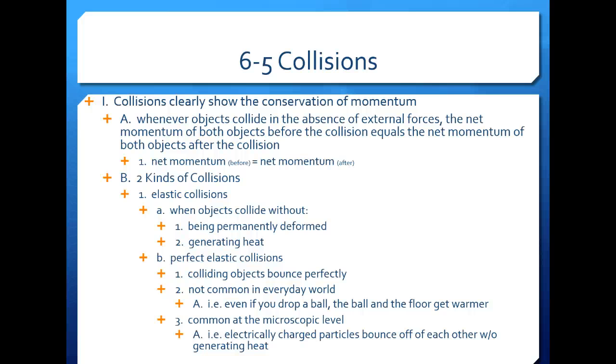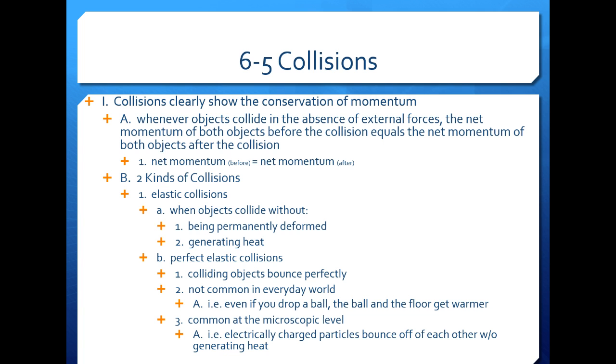The collision of objects clearly shows the conservation of momentum. Whenever objects collide in the absence of external forces, the net momentum of both objects before the collision equals the net momentum of both objects after the collision. Net momentum before collision equals net momentum after collision. We will be talking about two kinds of collisions. The first one is called elastic collisions.